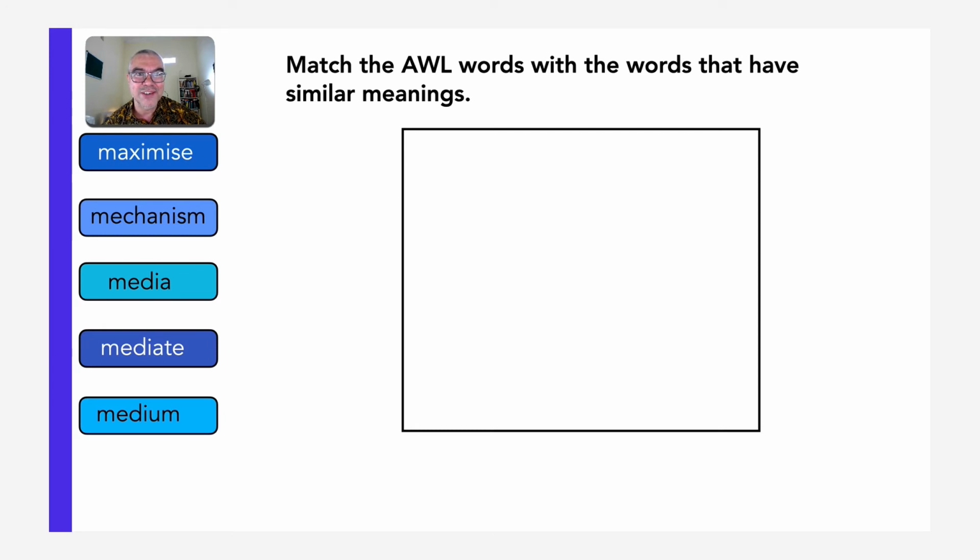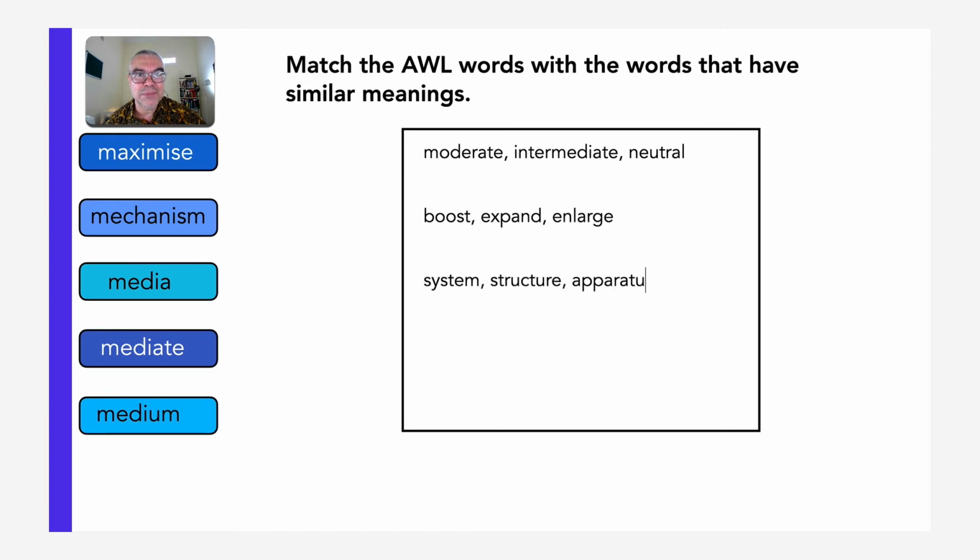Here are the words: moderate, intermediate, neutral, boost, expand, enlarge, system, structure, apparatus, communications, publishing, disclosure, and negotiate, resolve, intercede. Can you match them up? And then I'll show you the answers for this group.